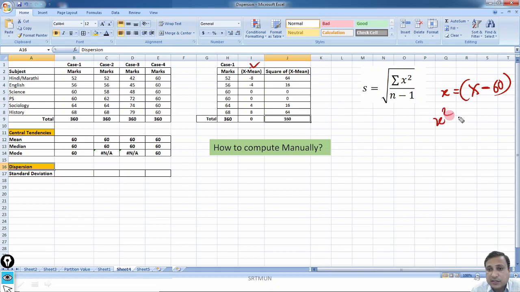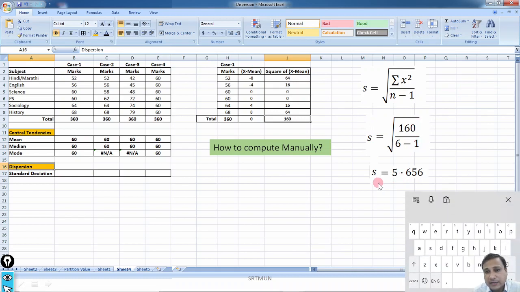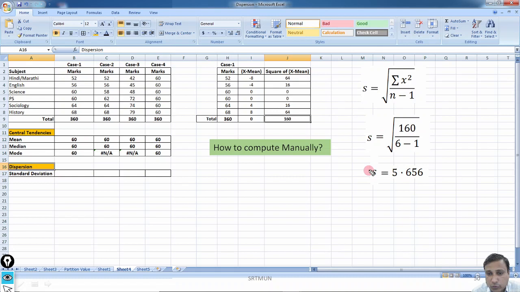And x square is nothing but this part, square of x minus 60 square. Fine. So this is the way that we compute. Simply we put the values here and then we compute 5.65. A particular value, we get a particular value. Now we'll try to give meaning to this value. What does that mean? What is the meaning of this value?